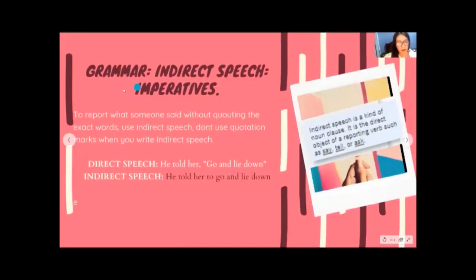In the grammar part, we have indirect speech with imperatives. It is to report what someone said without quoting the exact words. We don't use quotation marks. For example, in direct speech, he told her, go and lie down. And in indirect speech, we have, he told her to go and lie down. As you can notice, we use to, and we don't have quotation marks and a comma.